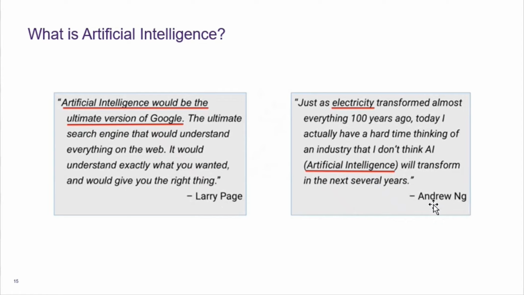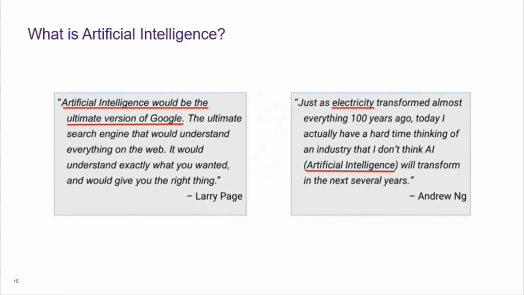On the other hand, Andrew Ng believes AI is more like electricity. As you can see, each of these thought leaders has their own versions and thoughts about what artificial intelligence can do. But one thing is very clear from these statements: artificial intelligence will have a huge impact across several fields simultaneously.